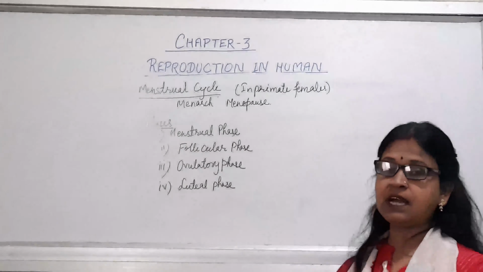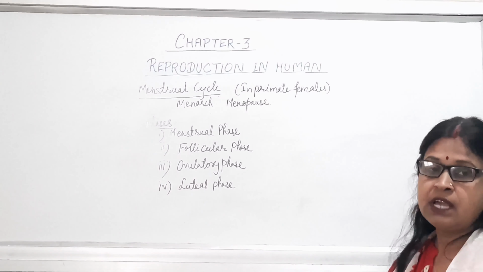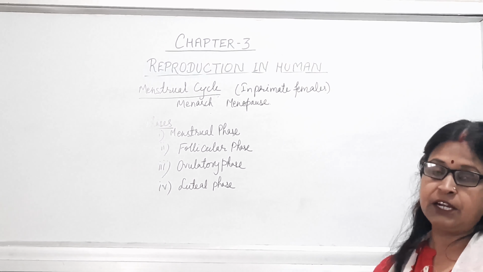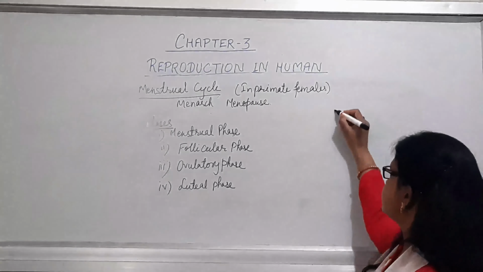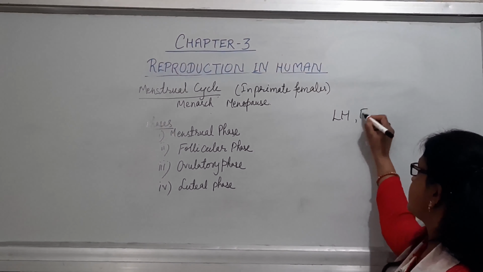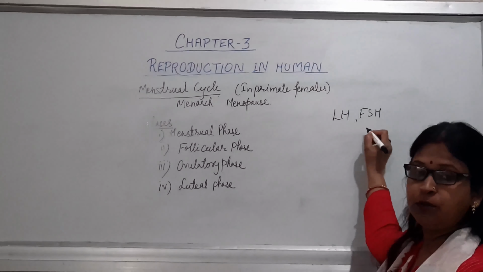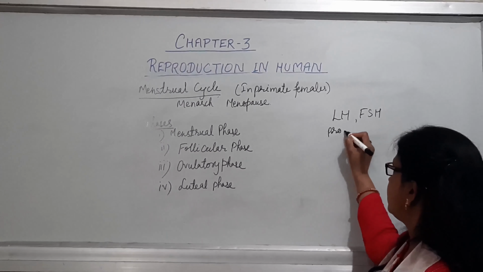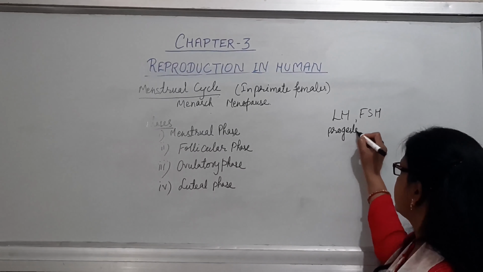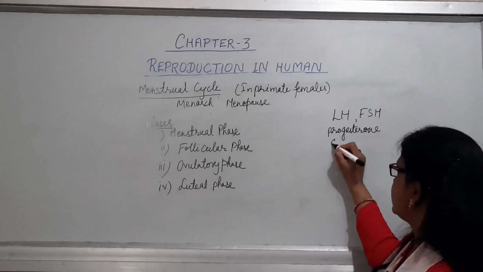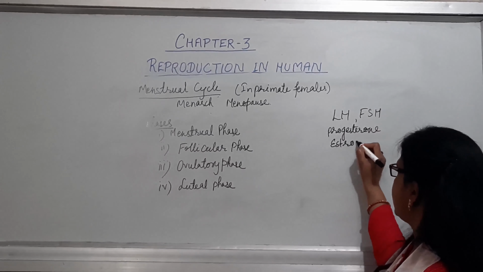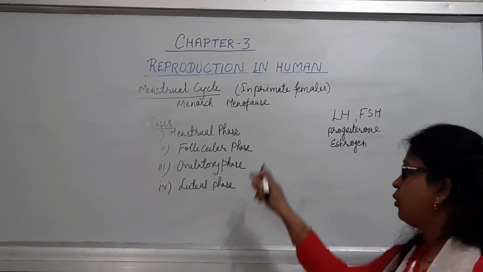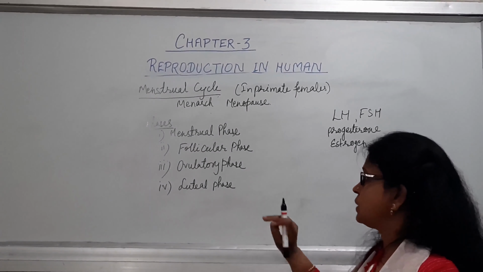All these phases are under the control of the hormones which are secreted by the ovary as well as the pituitary gland. 4 hormones are there, that is LH, then FSH, which are secreted by the pituitary gland, and from the ovary, that is progesterone and estrogen, which are secreted by the ovary. All these hormones are responsible for all these phases of the menstrual cycle.